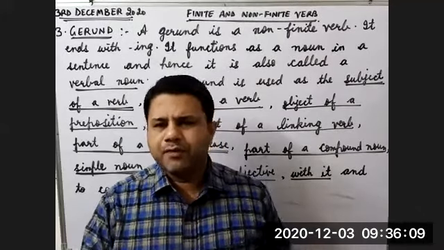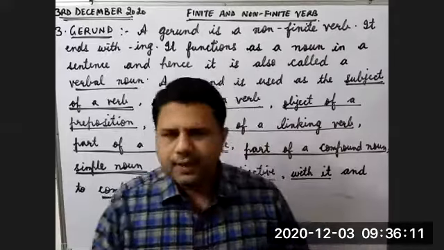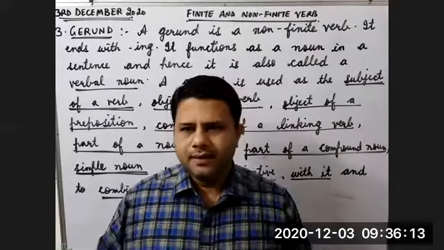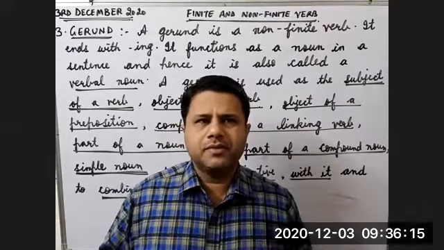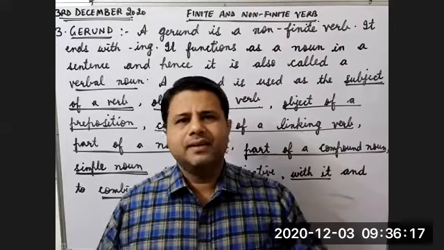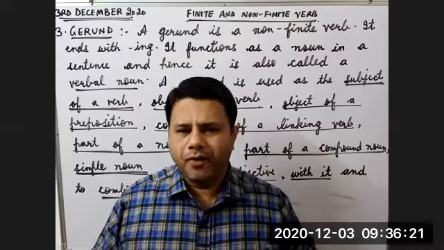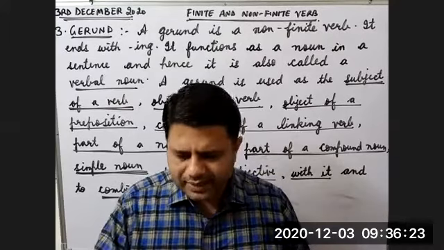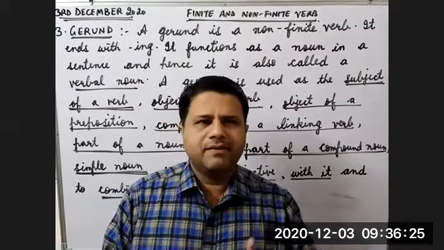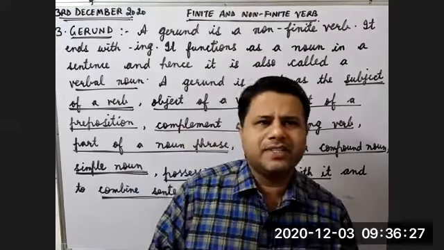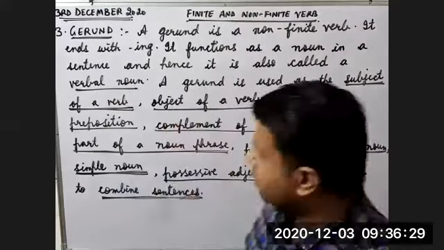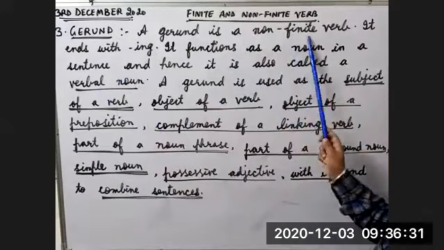It cannot have different forms. Like if you say smoking, smoking cannot have different forms. You cannot say smoking or smokinging. So you cannot have different forms. It will not be used as a verb, it will not have a tense element and it cannot change its forms. So a gerund is a non-finite verb.